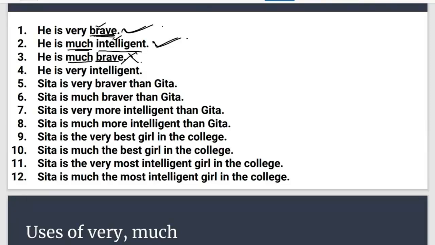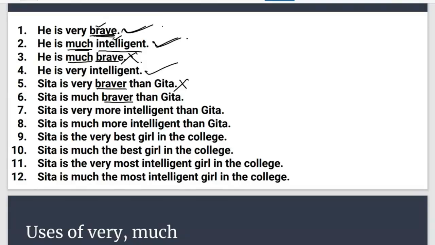He is very intelligent. Is this correct? Yes, this is correct because we use very with more than one syllable. Have a look at the chart you have made in front of you. We use very with one syllable and more than one syllable also. So this one is correct. Okay, let's have a look at question number 5. Sita is very braver than Geeta. So now comparative degree has come. Is sentence number 5 correct? No, this one is not correct because we don't use very with comparative degree, neither in one syllabic nor in more than one syllabic. So this one is wrong.